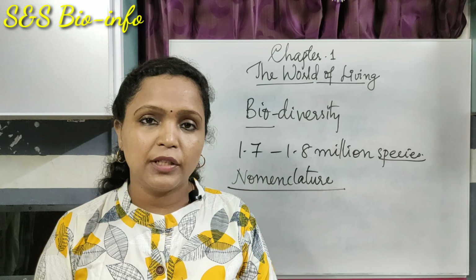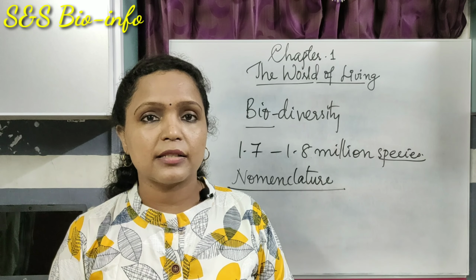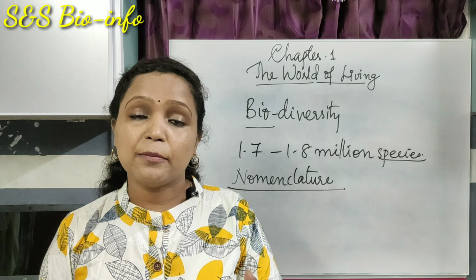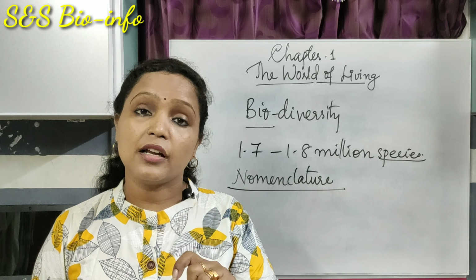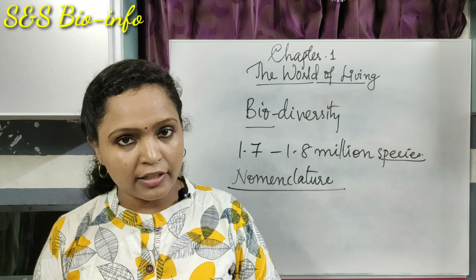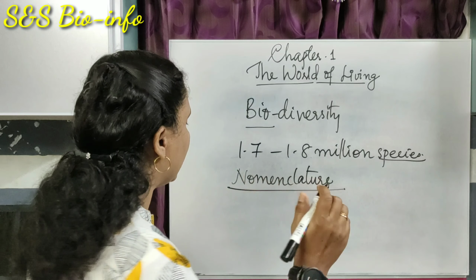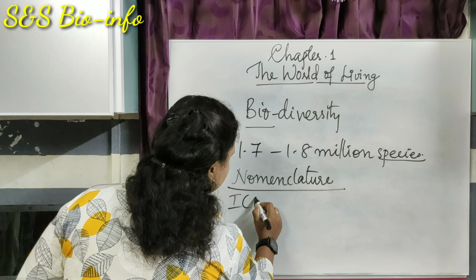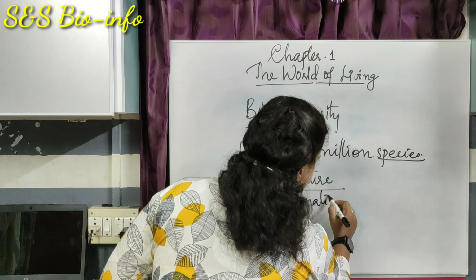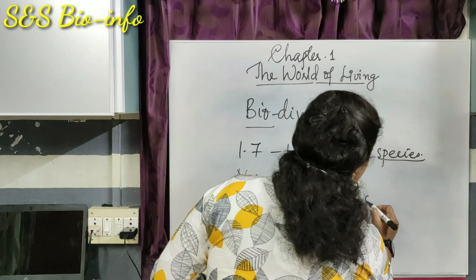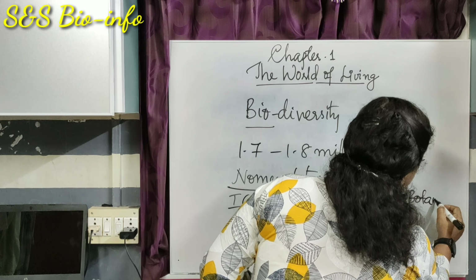Biologists have adopted a specific method for naming animals and plants. There are ICBN, International Code for Botanical Nomenclature, and International Code for Zoological Nomenclature for naming plants and animals respectively. ICBN, what is ICBN? International Code for Botanical Nomenclature.